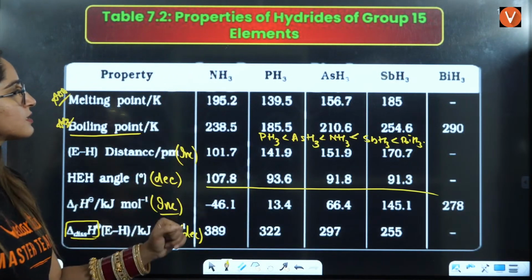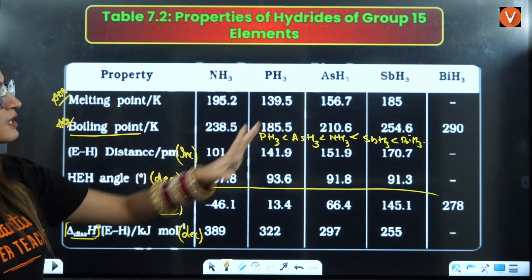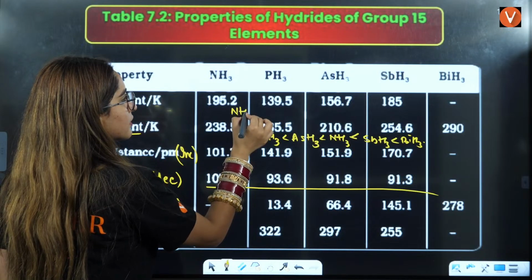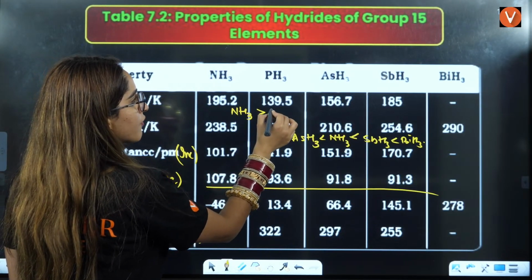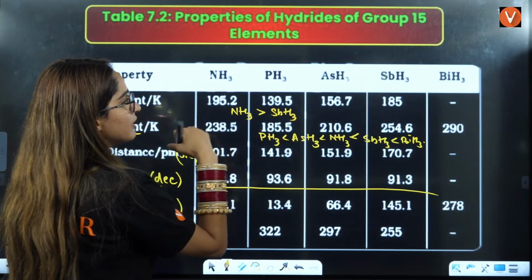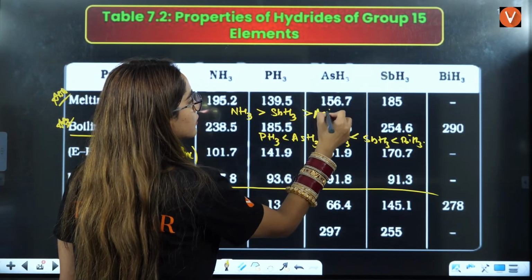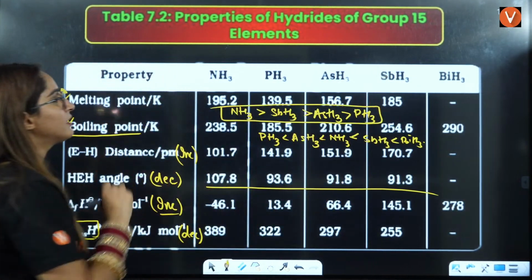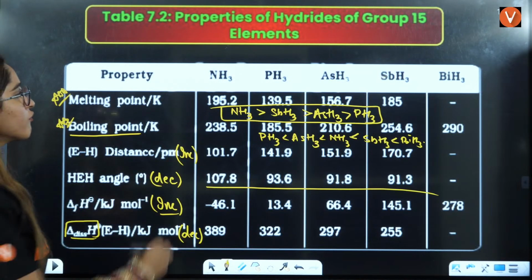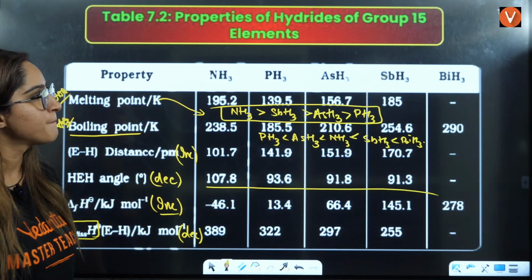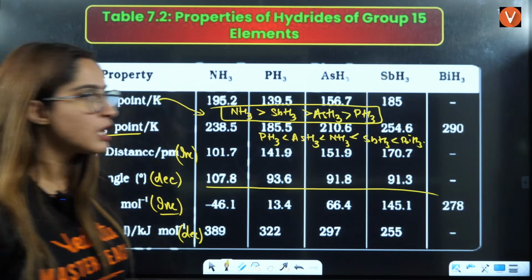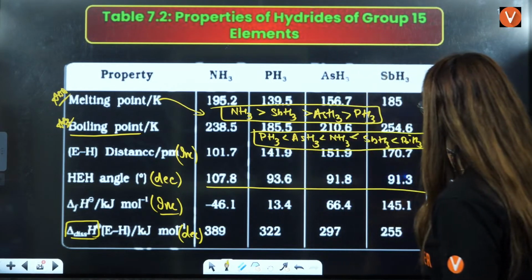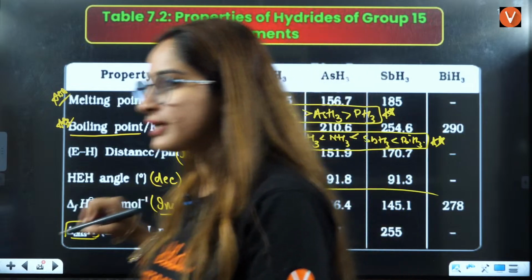Okay, what about this one here? It is decreasing, then increasing, then increasing. So here what you will write: the maximum is for NH3, then you have antimony, then arsenic, then PH3. Okay, so this is the order of melting point that you should remember. Everybody understood? So these are the two orders that you should remember, for boiling point and the melting point, that I have written here.